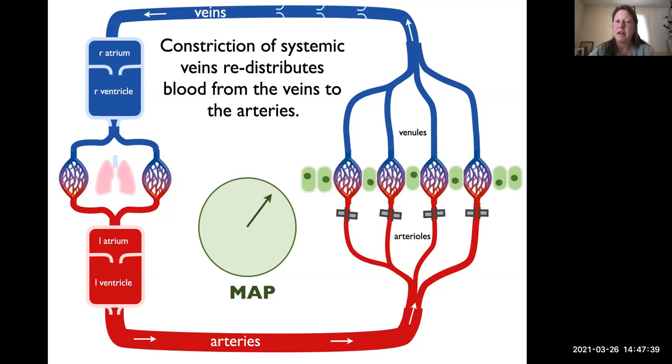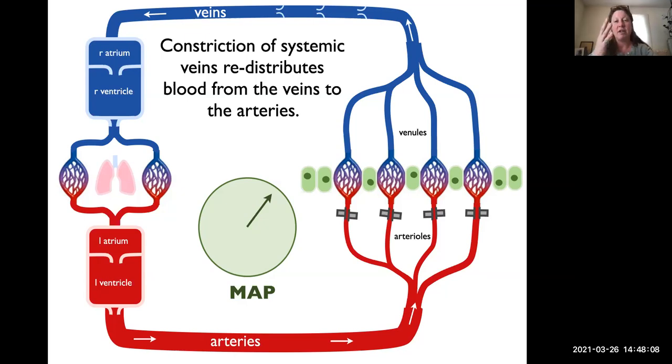If you've ever had the experience of standing up too quickly after being in a horizontal position for a while and you've gotten lightheaded, you may have also noticed that, particularly if it's a severe response, you feel cold, or your hands feel cold and your heart is pounding. That is your body responding to the low mean arterial pressure.